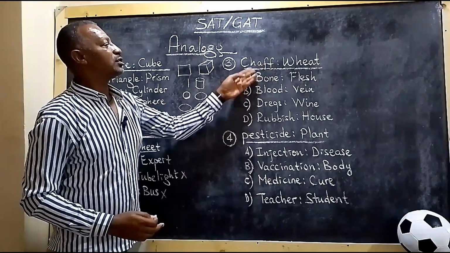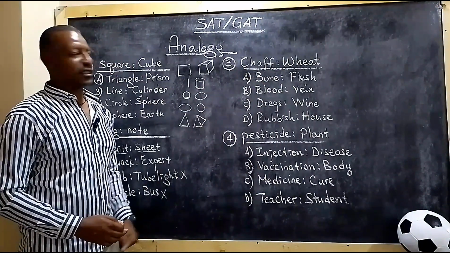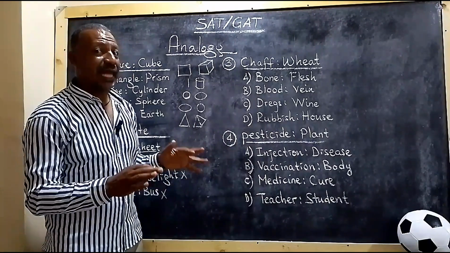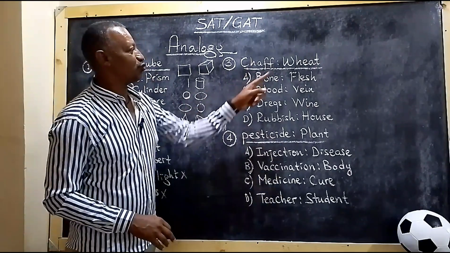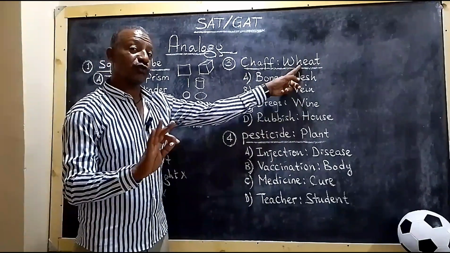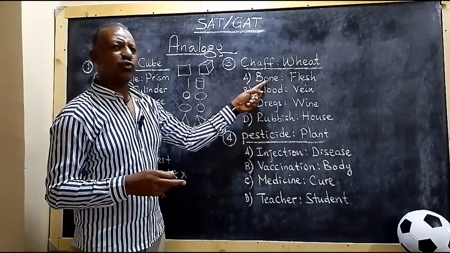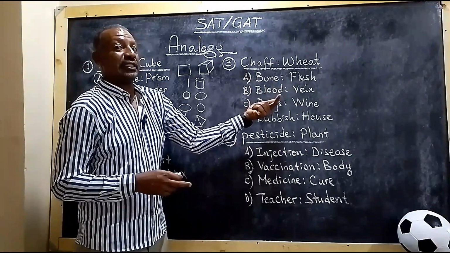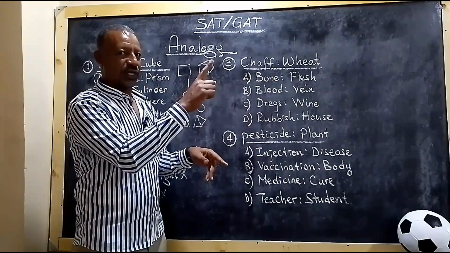What about the same relationship among these 4 choices? Look at number A. Bone, flesh. It seems like it, but it's not. Why? Look at the connection between these 2 words. Wheat is the fruit that we want, covered by chaff. But here, the bone is covered by flesh, which is what we want. So it is the opposite kind of analogy. It's not the correct answer.